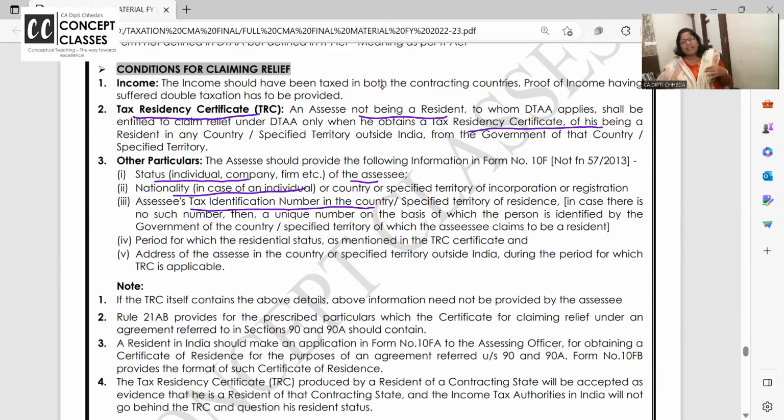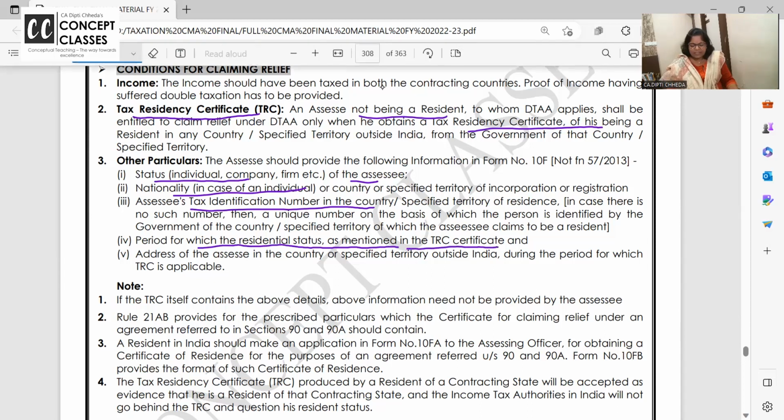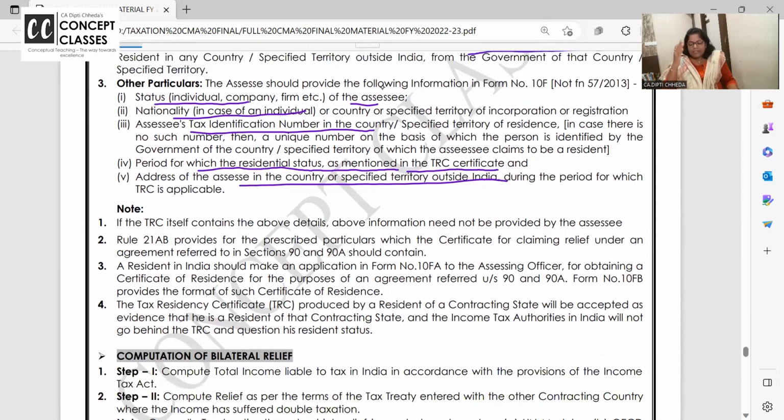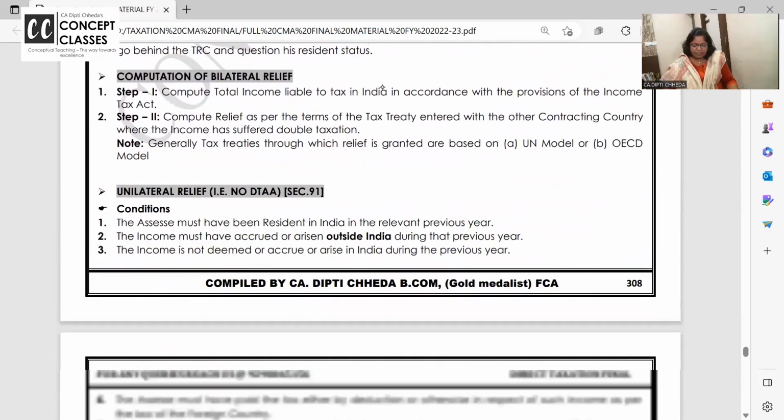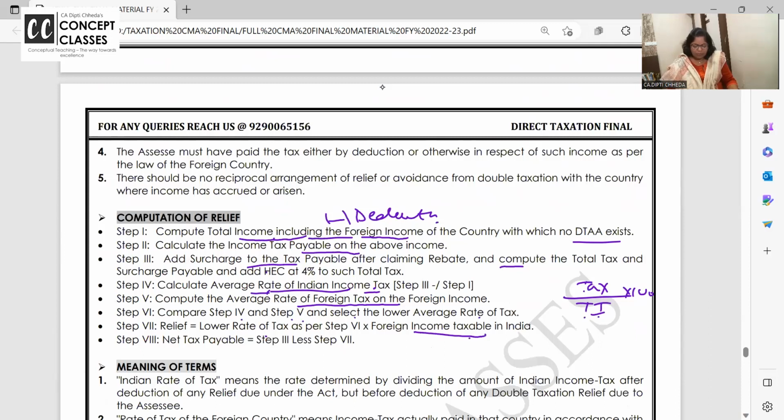Like in India, we are giving PAN card. We can't say to a non-resident, first bring a PAN card, then we will proceed. No, you can't force a non-resident to have a PAN card, but he can give his identity in his home country, whatever it may be, laminated card copies and all. The period for which residential status is mentioned in the TRC certificate, his proper address and all. If all these documents are submitted, he will get a relief. Okay, right.